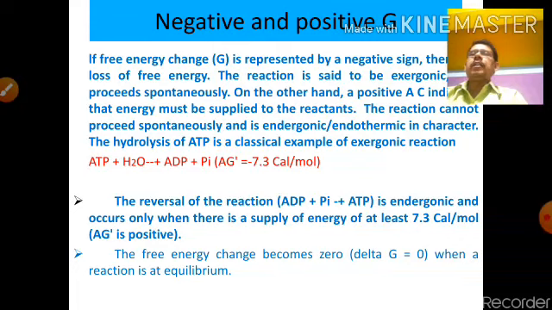But it occurs only when there is a supply of energy of at least 7.3 kilocalories per mole, that is, delta G is positive. The free energy change becomes 0, that means delta G equal to 0, when the reaction is at equilibrium.